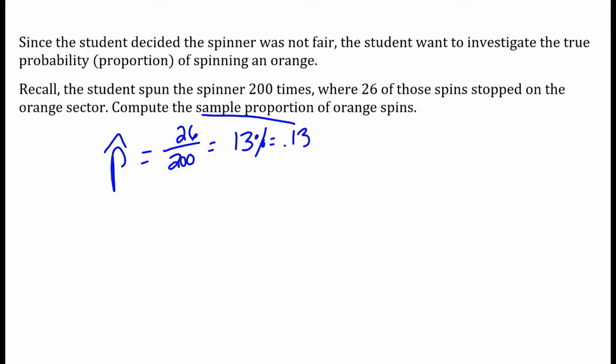Since the student decided the spinner was not fair, the student wanted to investigate the true proportion of spinning an orange. So recall that the student spun it 200 times, and 26 of those stopped on the orange sector. What's our p-hat? What's our sample proportion here? Our sample proportion is 26 out of 200, which is about 13% or 0.13.